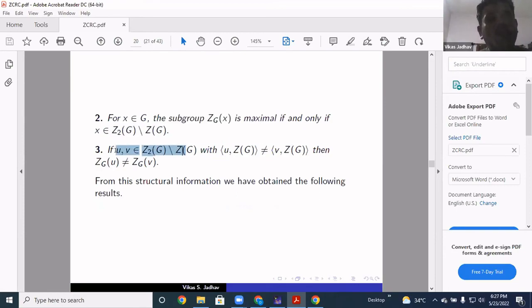And then if U and V are two elements in this quotient group Z2G mod ZG, and the subgroup generated by U and ZG and the subgroup generated by V and ZG are not equal, then the centralizer of U in G is not the same as the centralizer of V in G. So from this structural information,